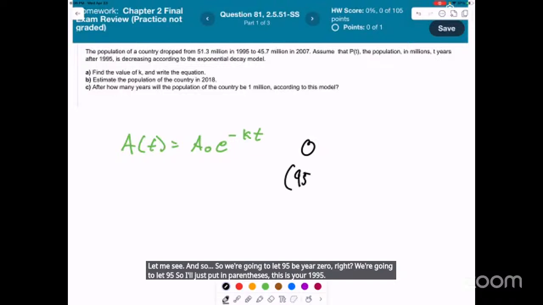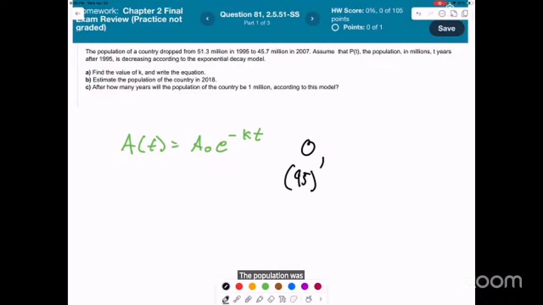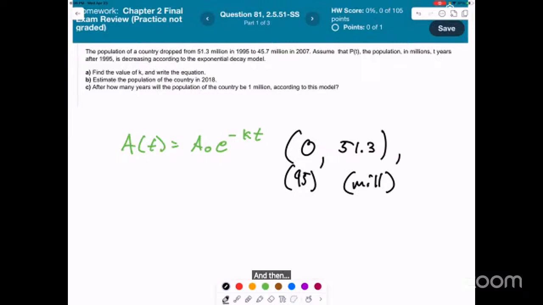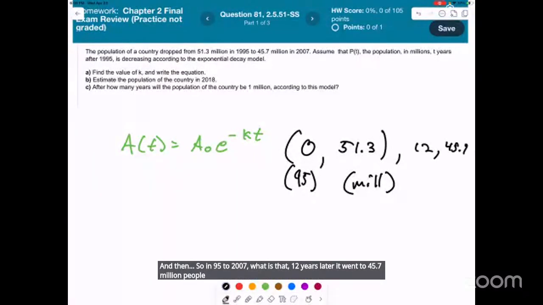The population was 51.3, and the units here are millions of people. Then, at 1995 to 2007, what is that, 12 years later, it went to 45.7 million people. So we have these two pieces of information, and we want to fit them to this exponential decay model.